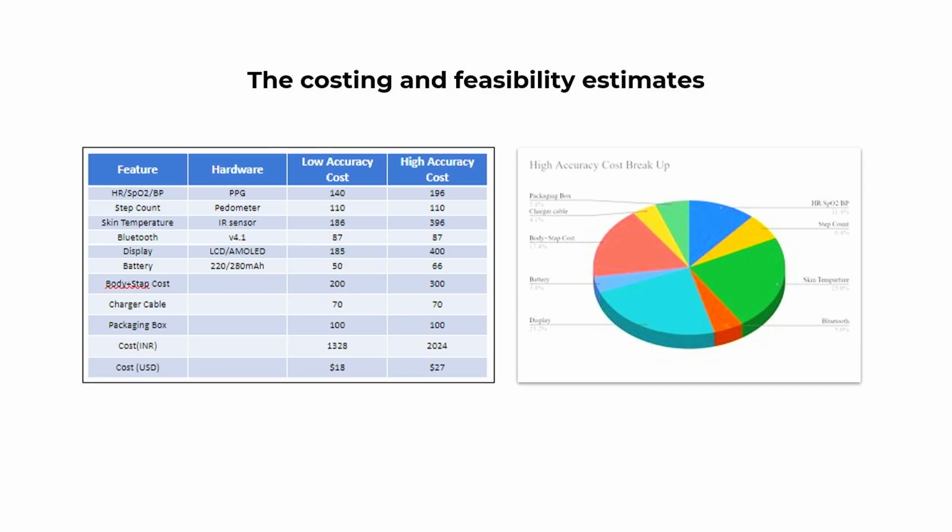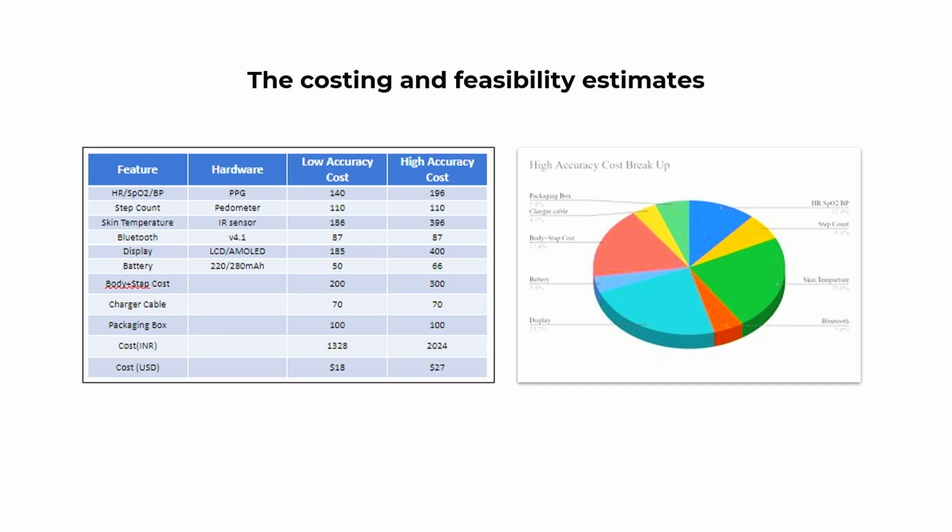Okay. The costing and the feasibility estimates is another I want to look at. So specifically for Hello, what they did was they did a detailed costing, that if they had a low accuracy for the device, then how much would it cost for all the measurement sensors and the total details. Like, you're looking here on the table at the SpO2 sensors, the step count sensor, the battery, the body strap, the chargeable cable, packaging box. Every small little detail is included, and that's the total cost. It's in dollars, so you're looking at $18 versus $27 for a very high accuracy kind of product.